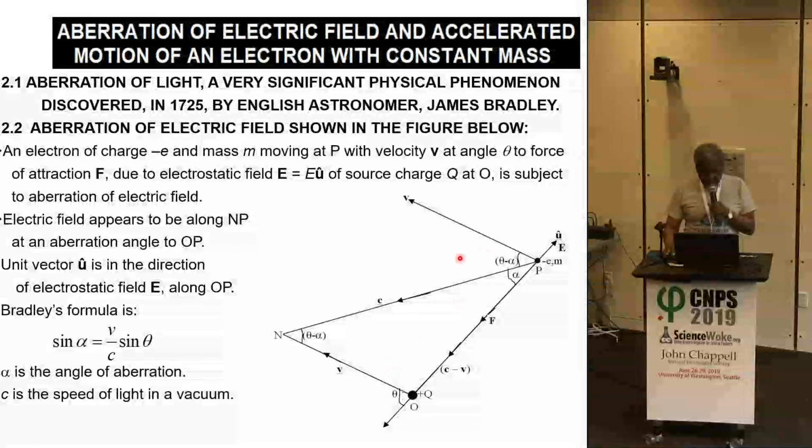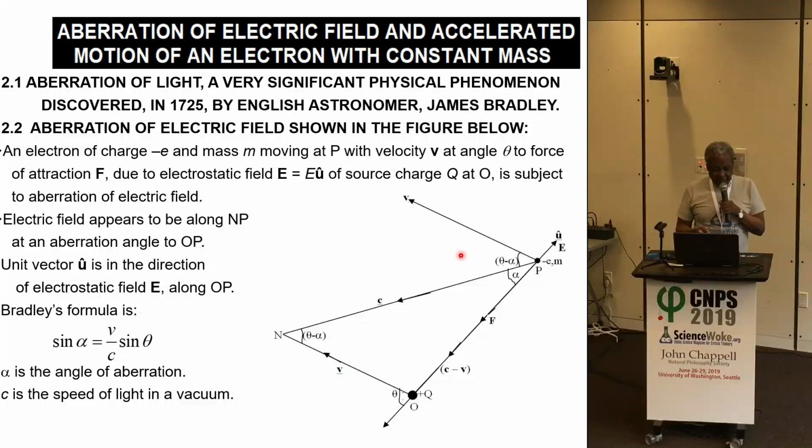The diagram here depicts aberration of electric field. The aberration of light comes because of the finite speed of light. Electrical force is also transmitted with the speed of light. Therefore, an electric charge moving in an electric field should be subject to aberration of electric field.